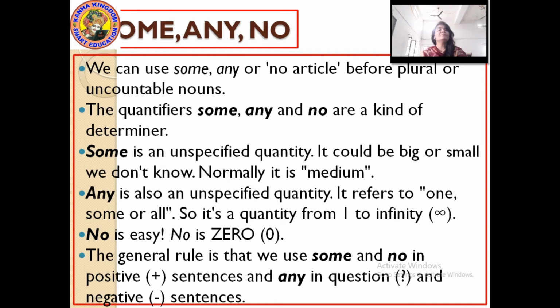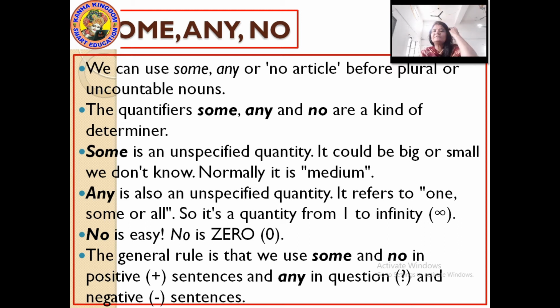But for some, you can use it where you don't know the proper quantity. It could be big or small, both. Okay, any is also an unspecified quantity which refers to 1 to infinity. Infinity means boundless, you can say. Where you have no proper quantity or no proper number.